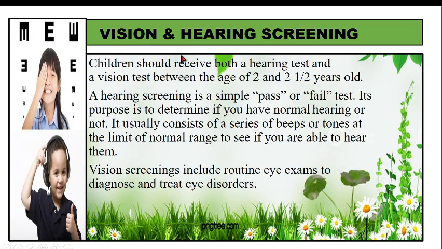Then apart from that, we have vision and hearing screening, which is done when the child is between 2 to 2.5 years old. The hearing test is a simple pass or fail. We just identify whether the child has normal hearing or not. There is a series of beeps and tones, and we check whether the child is able to hear or not.